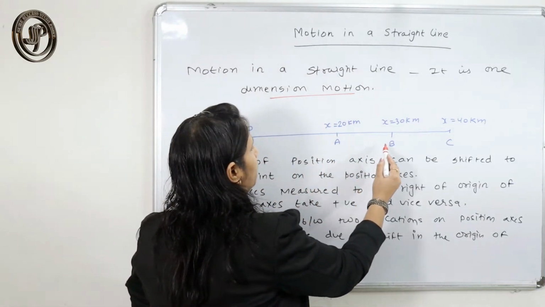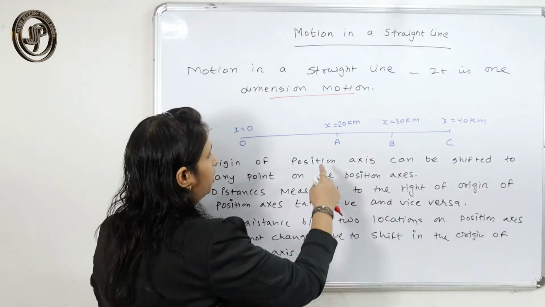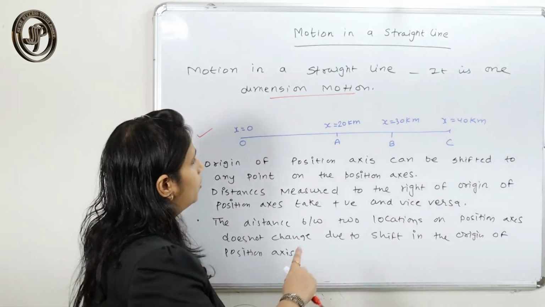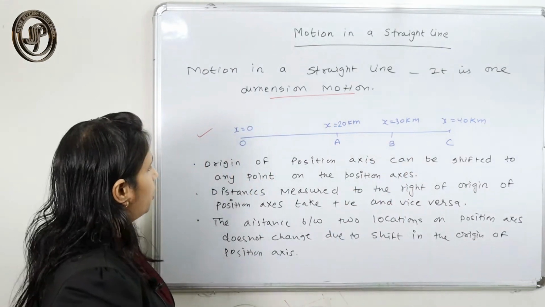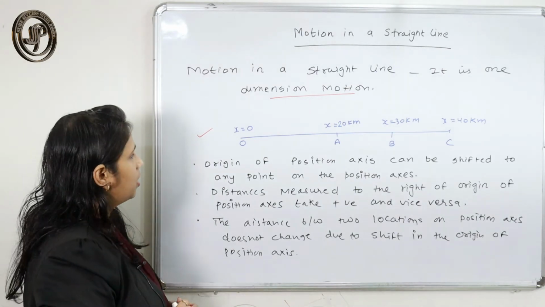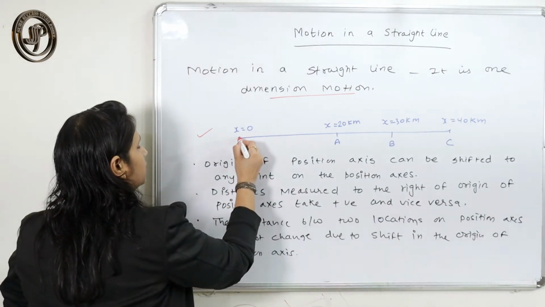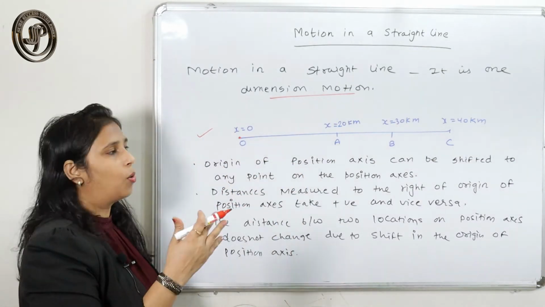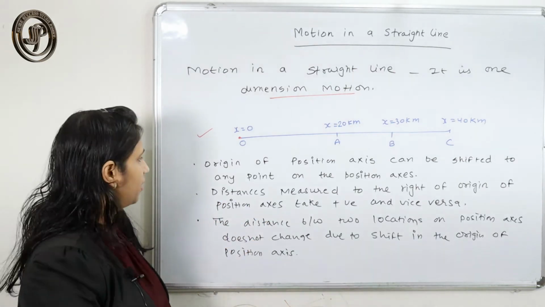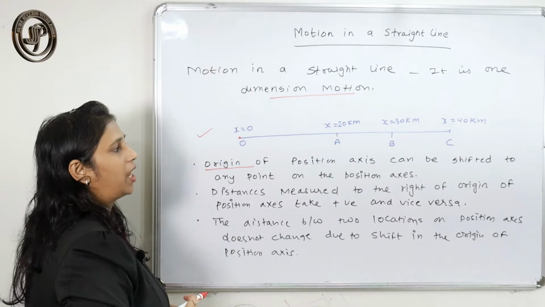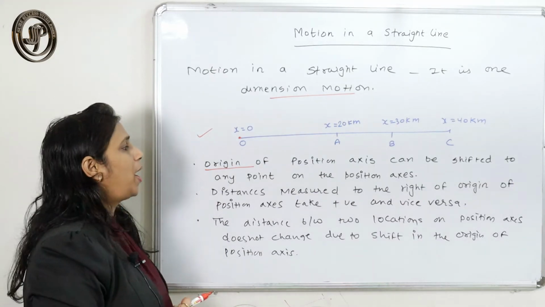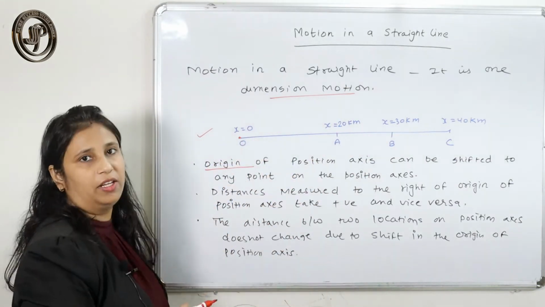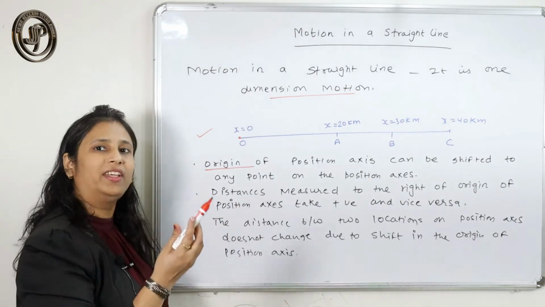Because at different points it describes the position of the object: here the object has covered 20 kilometers, here the object has covered 30 kilometers. I have considered the origin of the position axis as a reference point, and I am describing the motion that the object covered 20 kilometers, 30 kilometers, 40 kilometers, etc. The origin of the position axis can be shifted to any point on the position axis, so we can make our reference point anywhere.